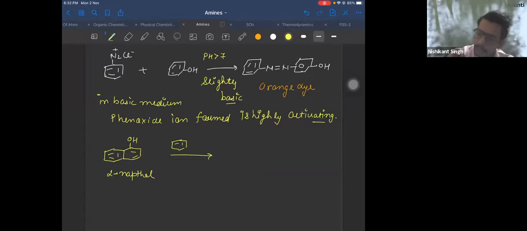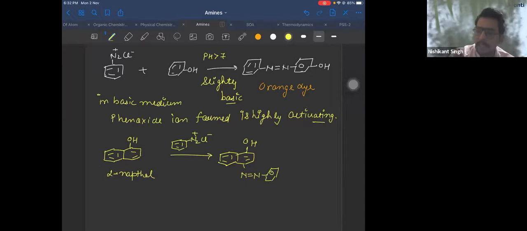Now, if you take alpha naphthol and react it with diazonium salt, where will the diazonium coupling take place? So in this alpha naphthol, the coupling takes place at the para position of this OH. Right? Para position of OH. N double bond N benzene.